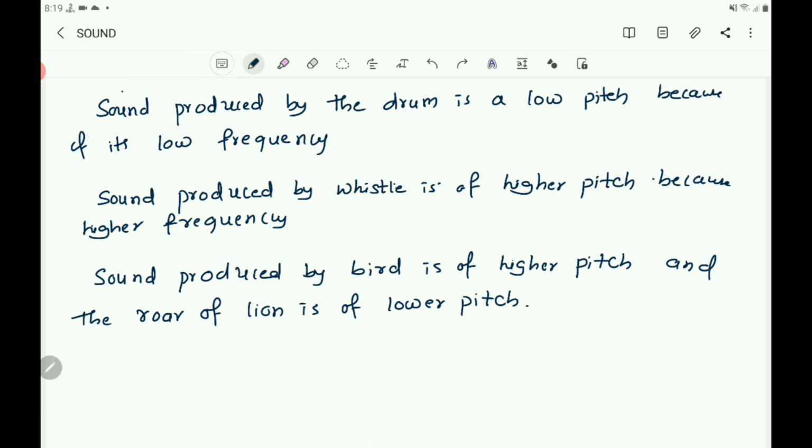Every day you hear the voices of children and adults, and you can make out that child sound has higher pitch and adult sound has lower pitch.